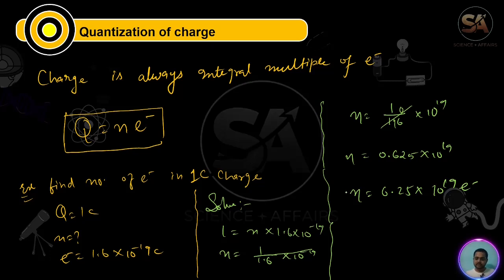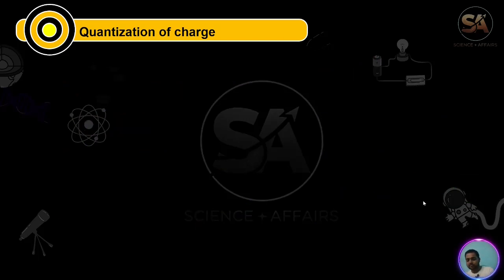Next, this is the thing we have to remember. If they ask how many electrons are present in 5 coulomb, in 1 coulomb this many electrons are there, so in 5 coulomb, 5 into this many electrons. If 10 coulomb, 10 into this many electrons. That's the unitary method only.